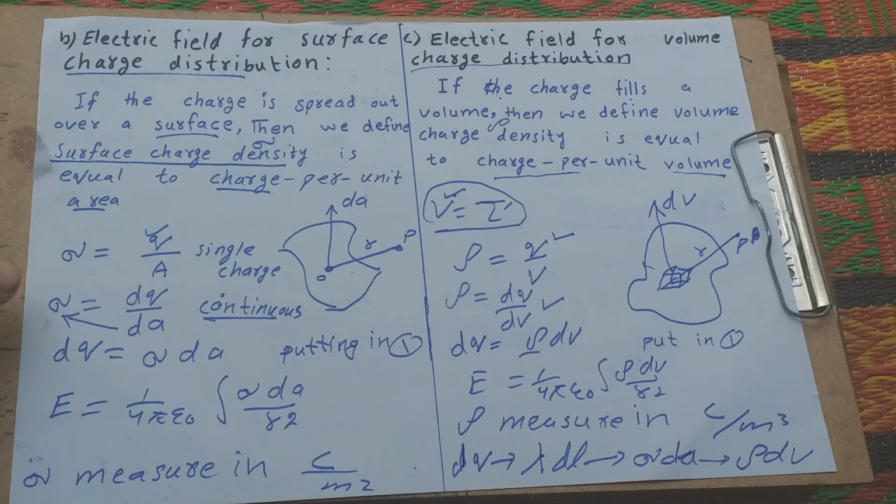These are our relations for better understanding. For line charges we convert into lambda dl, for surface charge into sigma dA, and for volume distributions into rho dV. Okay, clear?